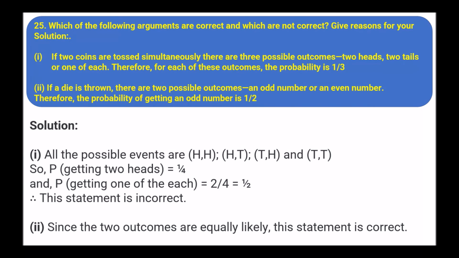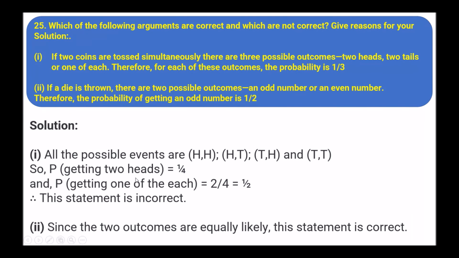Next, which of the following arguments are correct and which are not correct? Give reasons for your solution. If 2 coins are tossed simultaneously, there are 3 possible outcomes: 2 heads, 2 tails, and 1 of each. Therefore, for each of these outcomes, the probability is 1 upon 3. But all the possible outcomes are 4: HH, HT, TH, and TT.